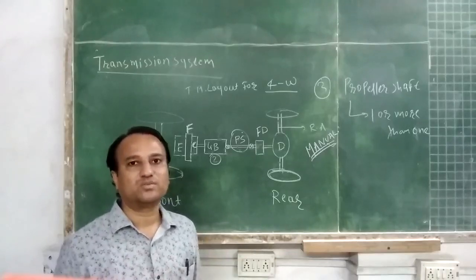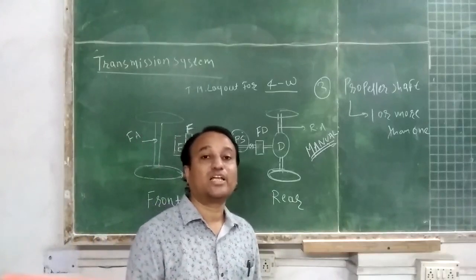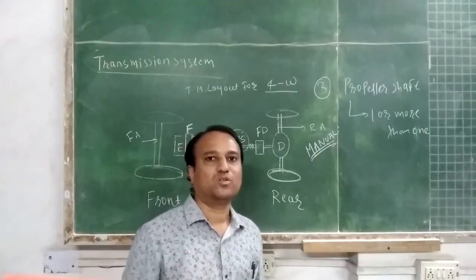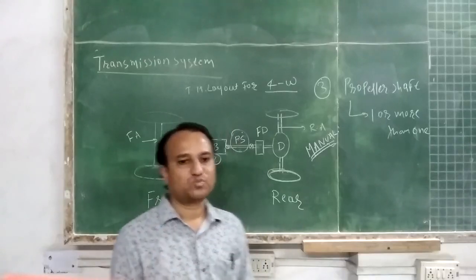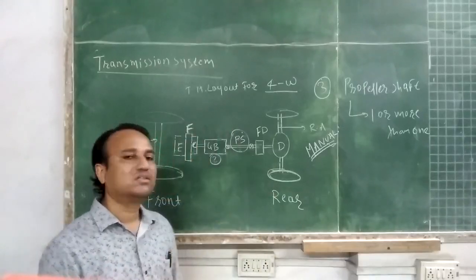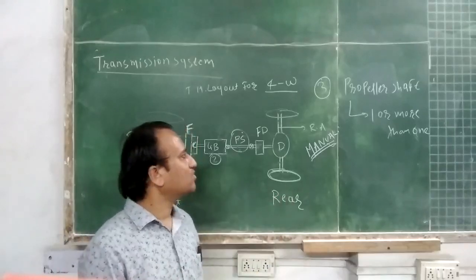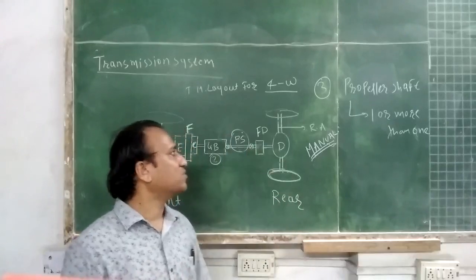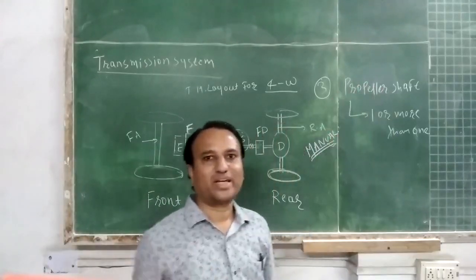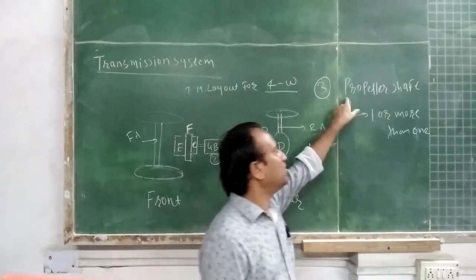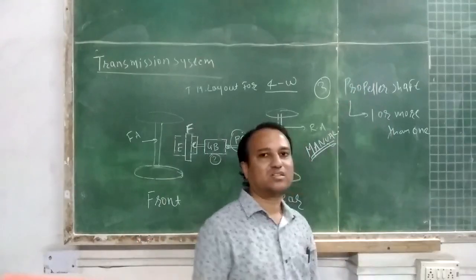If the length is more, you are already familiar with the theory of long columns: if the L by D ratio is greater than 20, then buckling of the column takes place. The same possibility of buckling exists for the propeller shaft, that is, failure of the propeller shaft due to buckling stress.